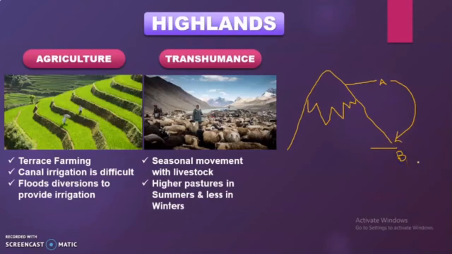They move over there because of the winters, reach there, and provide their animals the pasture. Later on, when the summer comes, these people move back to point A because the snow has melted and now the pasture is visible. This activity from A to B and B to A, the seasonal movement, is called transhumance. So this is a lifestyle.